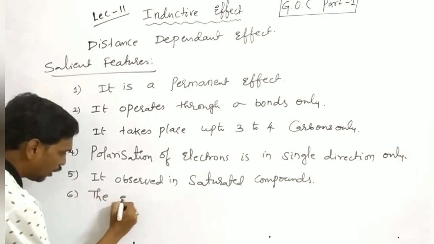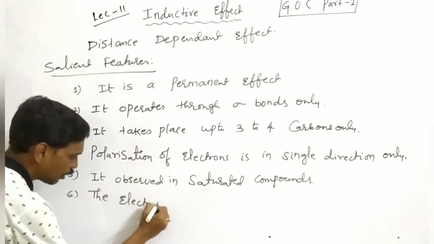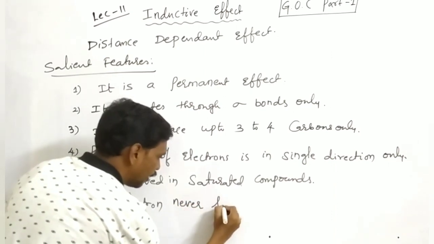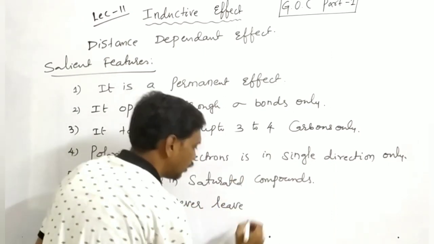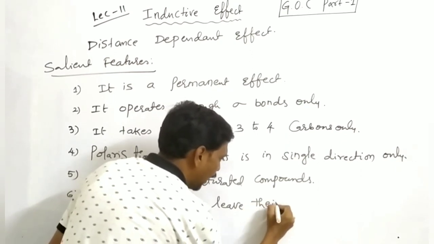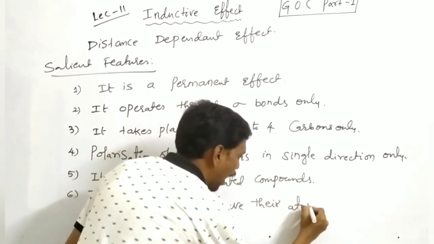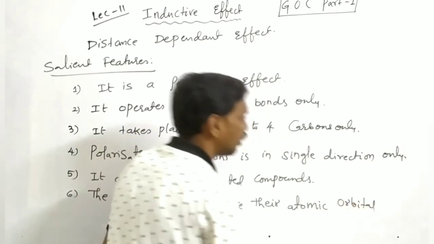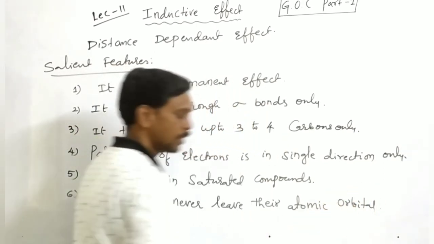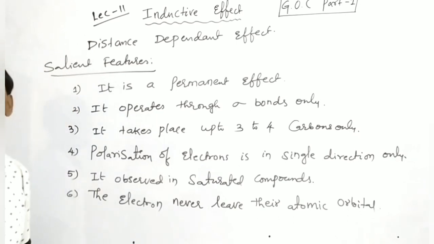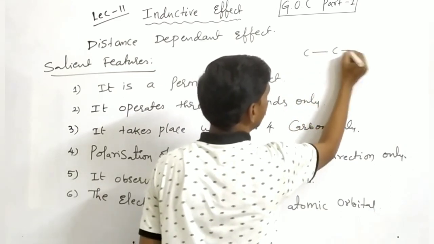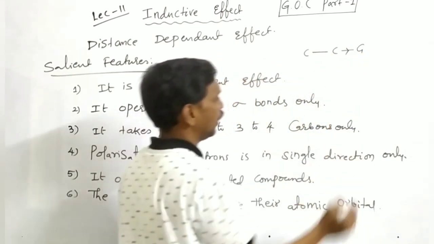Now, the electrons never leave their atomic orbital. The shifting of sigma bond electrons is shown like this only.